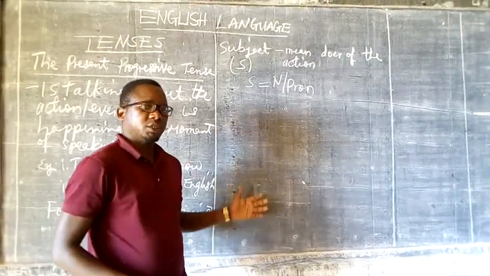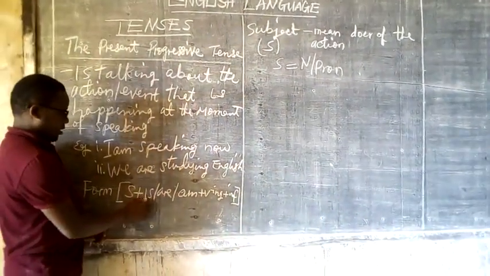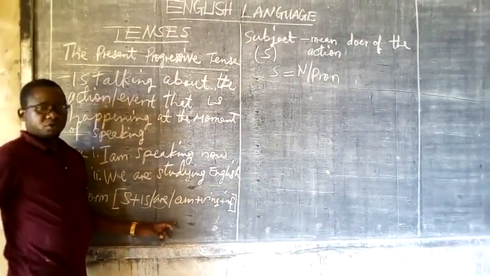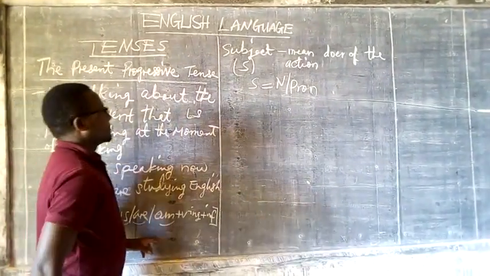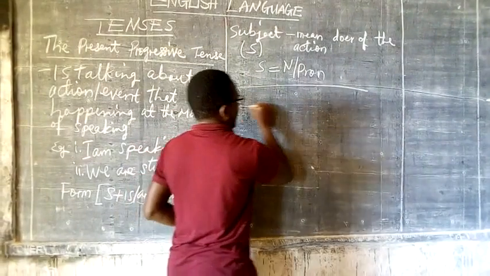Now let's see this chart that will show which pronoun uses auxiliary are, and which pronoun uses auxiliary am.